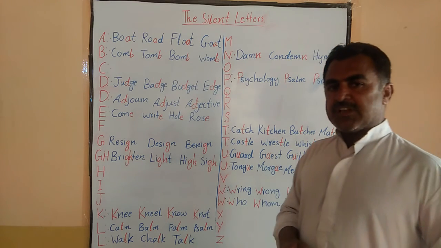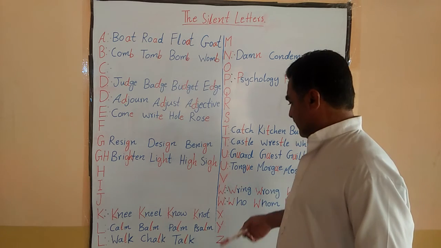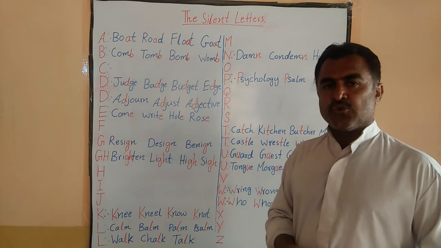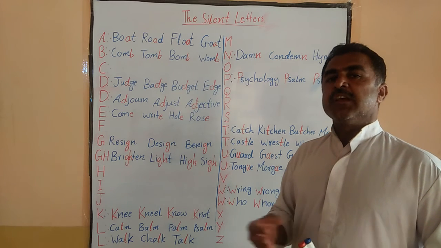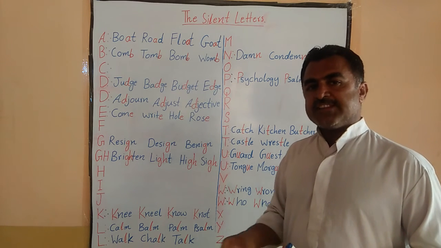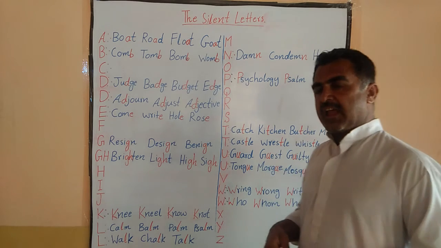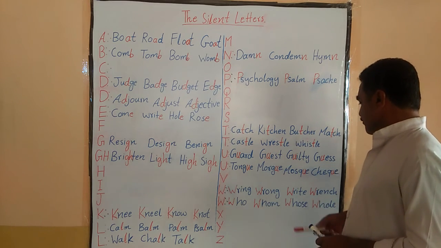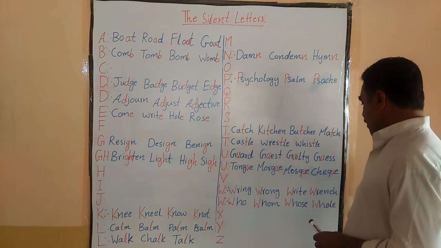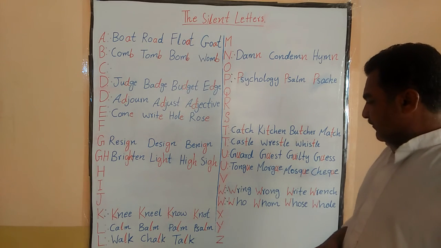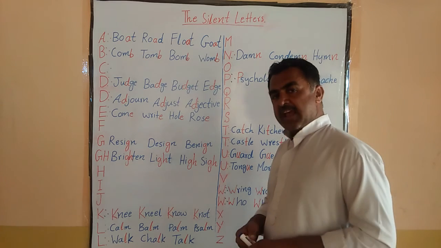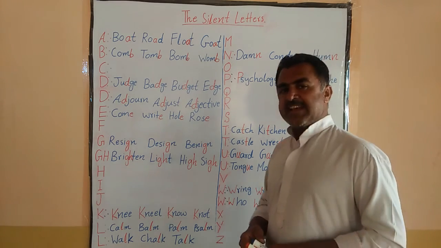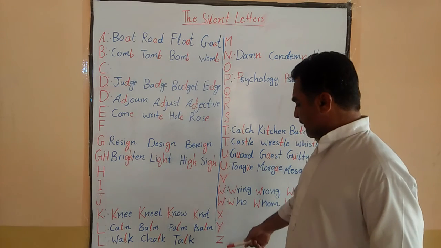And also W is silent somewhere else. In the beginning of the word, before HO, W is silent, okay? In the beginning of the word, before HO, the W is silent. Like who, whom, whose, whole, okay? And X has no specific silence, okay? And Y has no specific silence, okay?